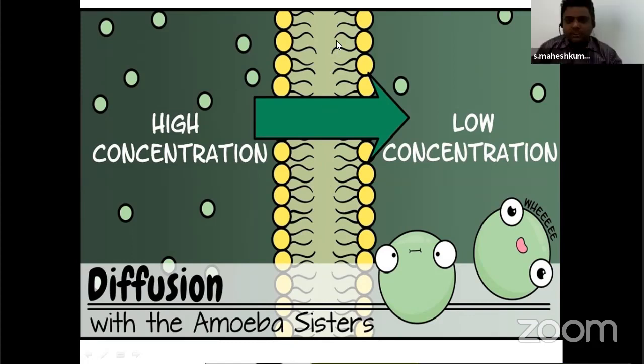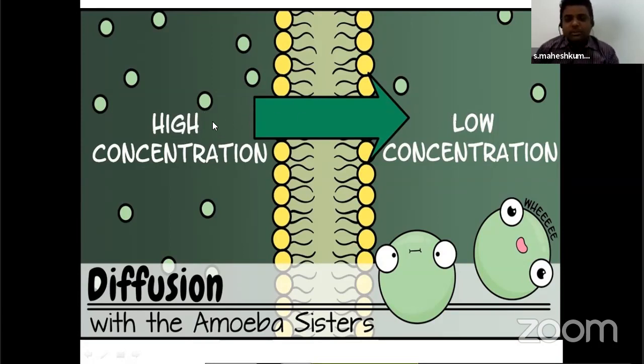Just imagine this is a thylakoid membrane, with head and tail structures. On this side the concentration of solutes is more, and here the concentration is low. So when the concentration difference is there on both sides, automatically a gradient is formed. By that gradient, the solutes start moving from high concentration to low concentration.